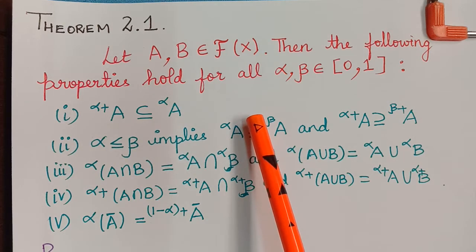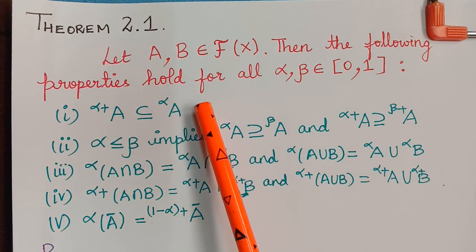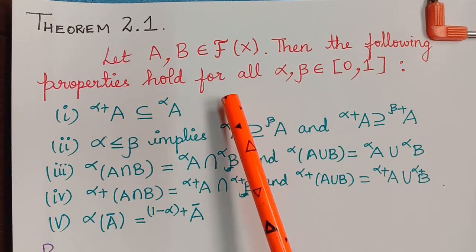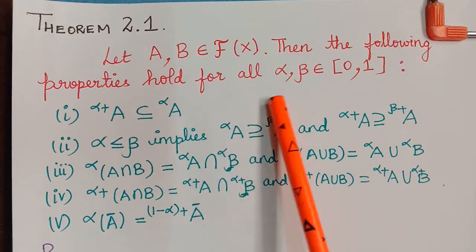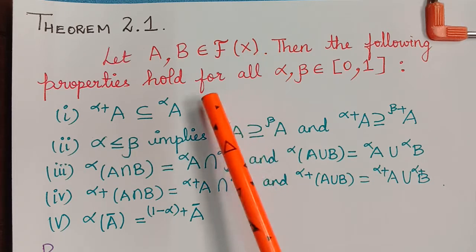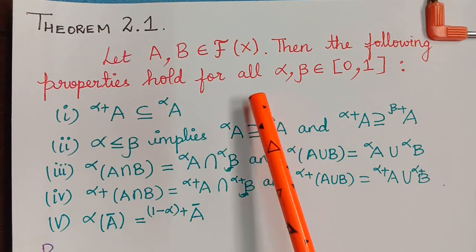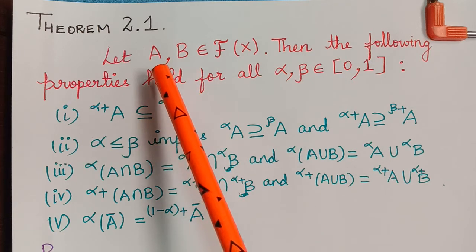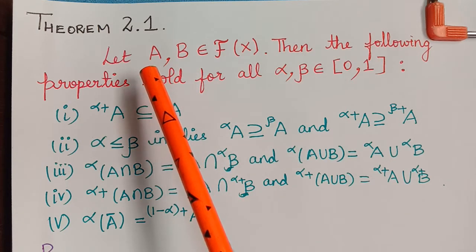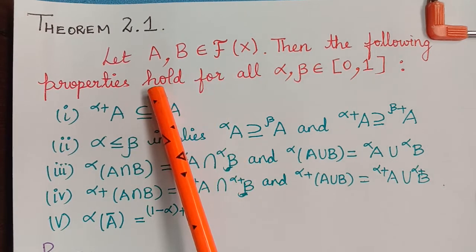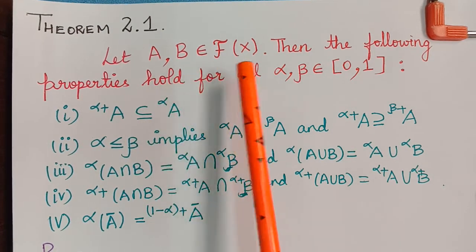Hello students, in this video we shall learn additional properties of alpha cuts in the form of theorems. The concept of alpha cuts and strong alpha cuts play a principal role in the relationship between fuzzy sets and crisp sets, because we know that if A is a fuzzy set, then the alpha cut of A will be a crisp set. And so the alpha cuts can be viewed as a bridge between a fuzzy set and a crisp set.